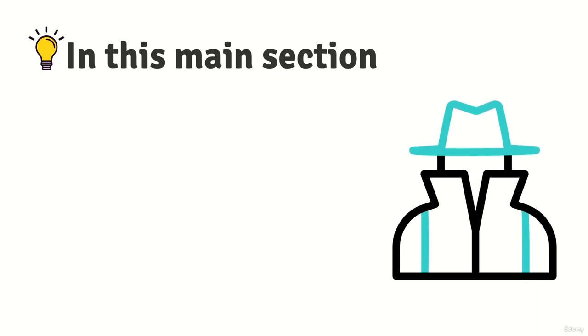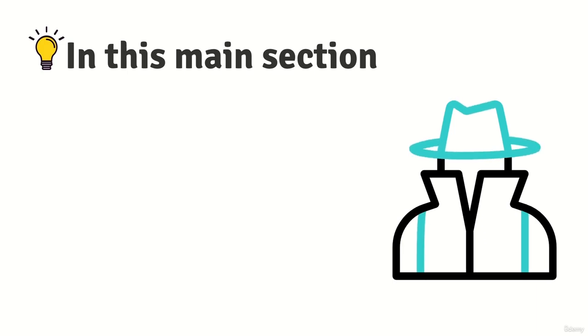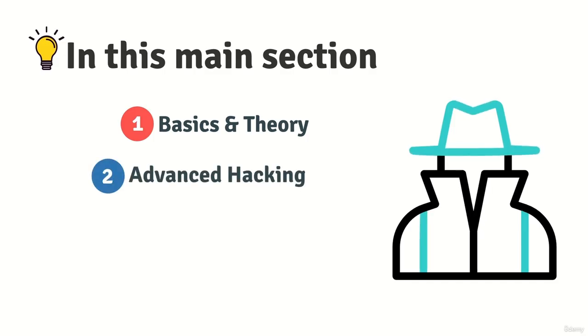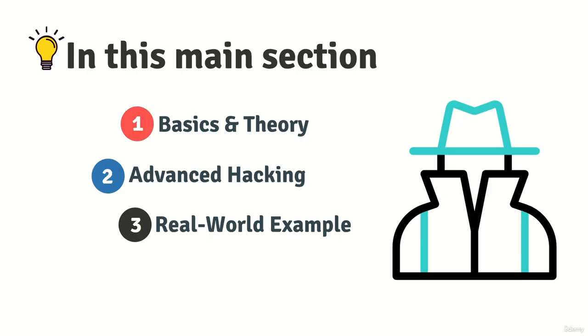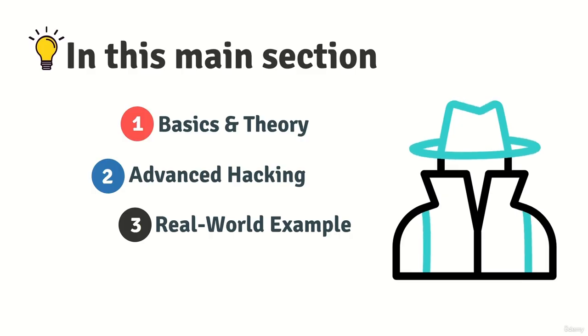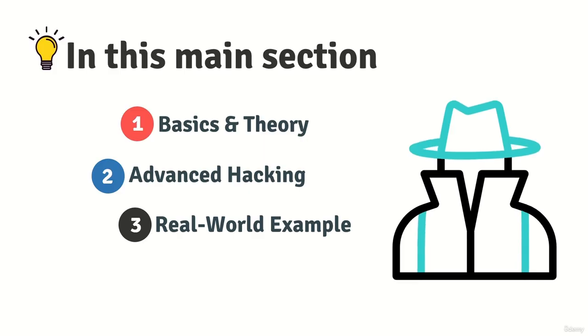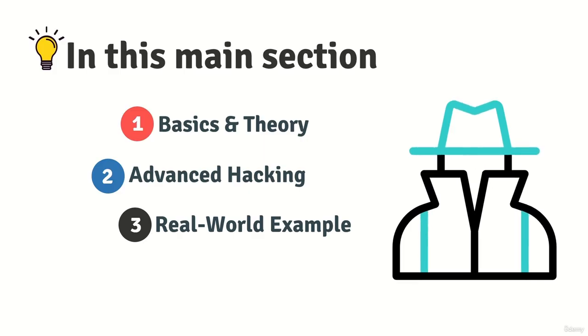Just like other parts of the course, first, we will learn about theory, then we will see those techniques of hacking, and at last, we will have real-world hacking examples of that part. By the end of this part, you are going to have the skills necessary to become completely anonymous and hide yourself online.